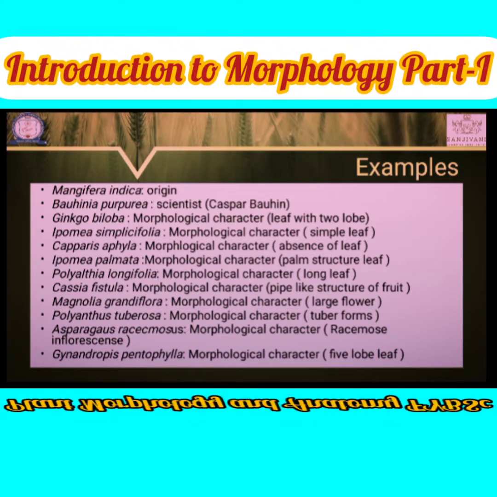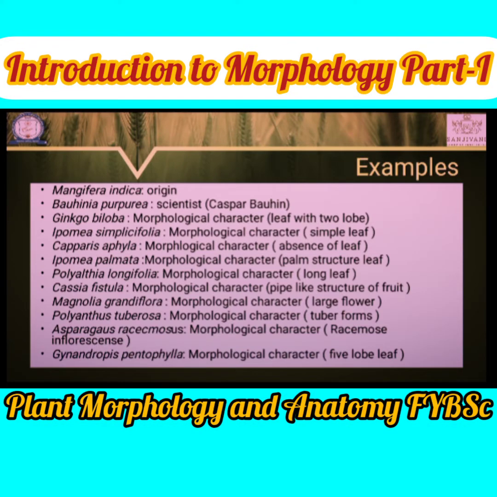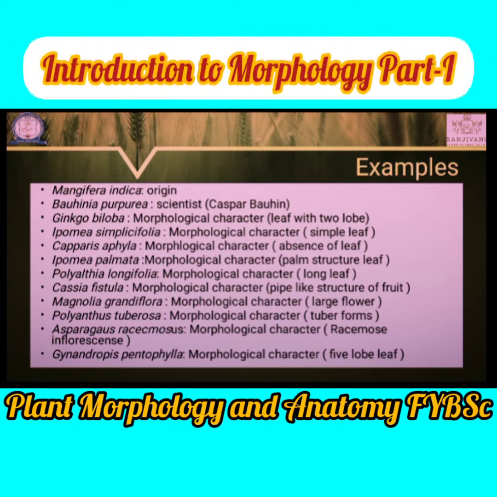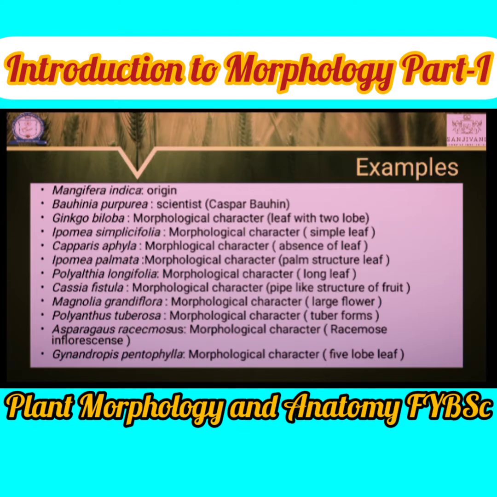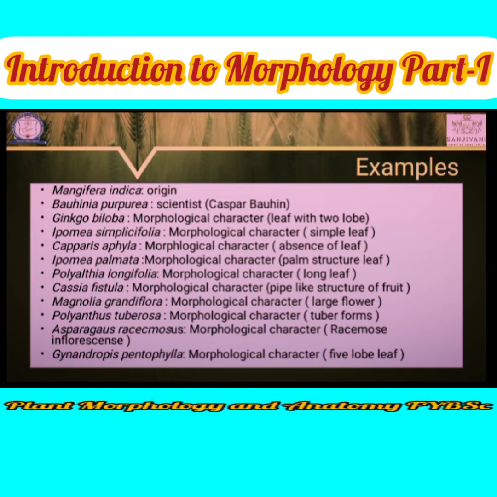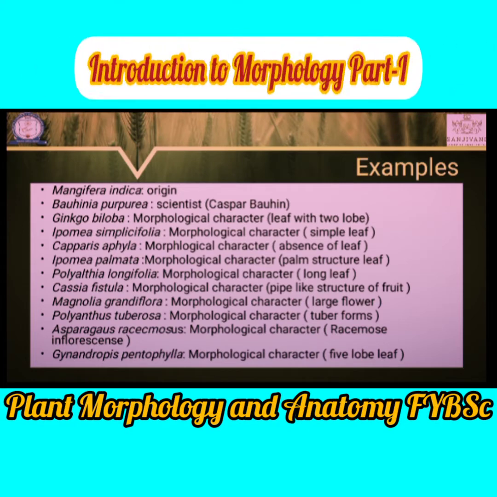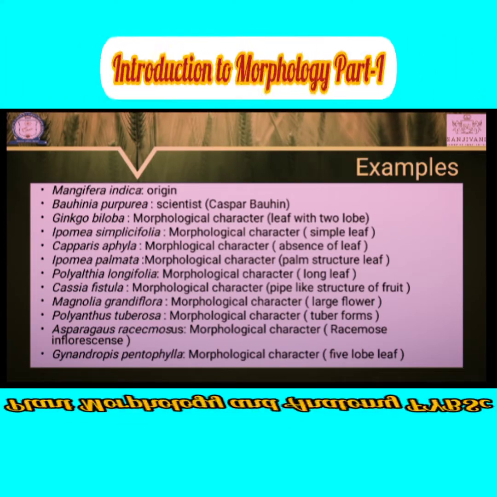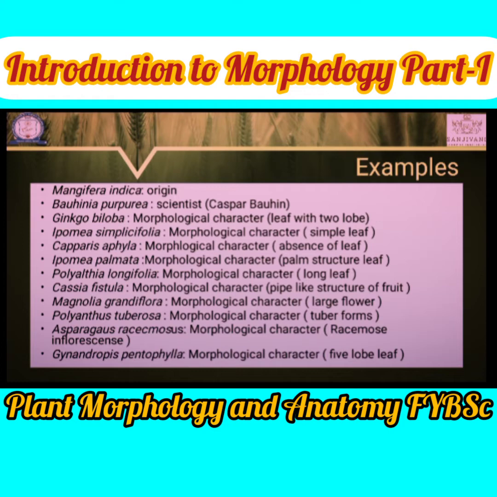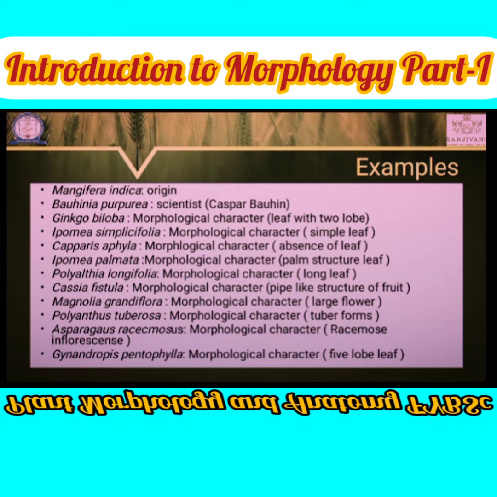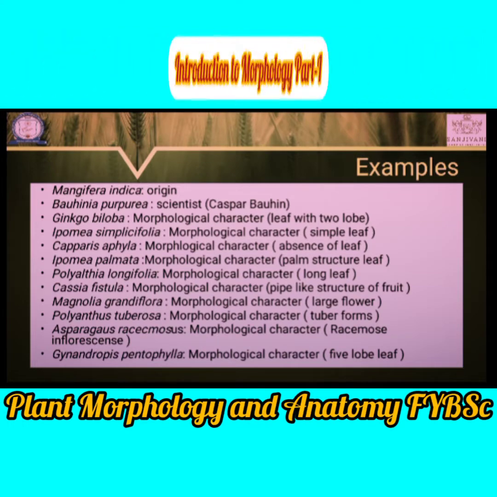Then Ipomoea palmata, this name is also given on the basis of a morphological character. The leaf is a palm-shaped structure. For that purpose, the name is given. Then Polyalthia longifolia, the leaf has a larger leaf size. For that purpose, the name Polyalthia longifolia is given. Cassia fistula, the name is given on the basis of the pipe-like structure.